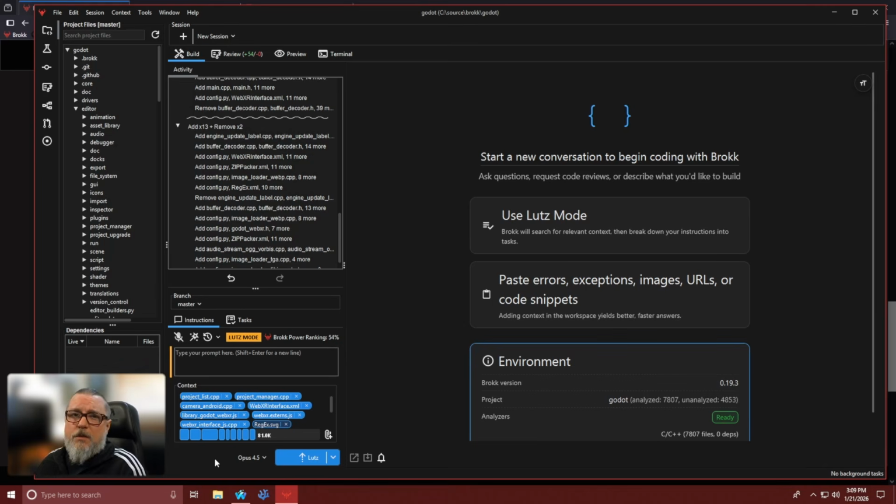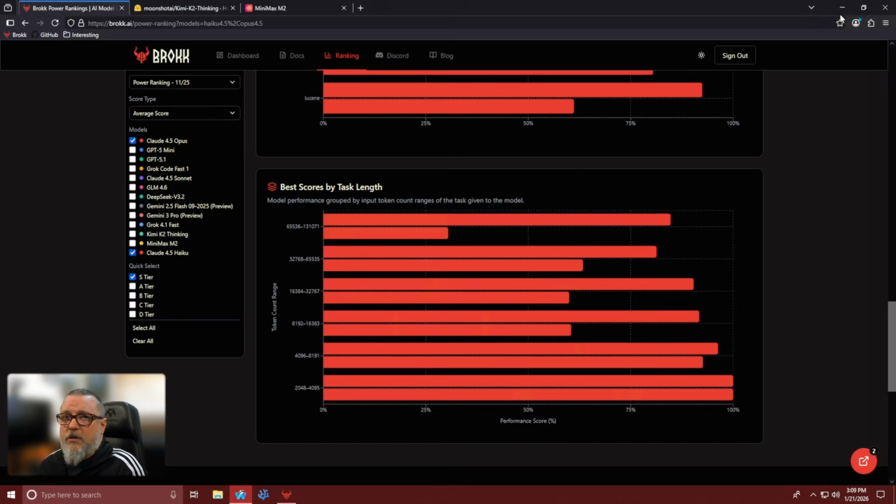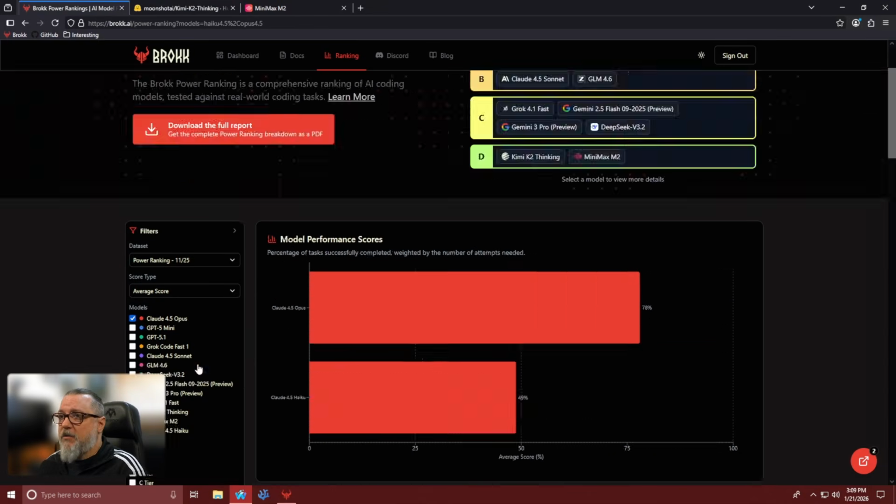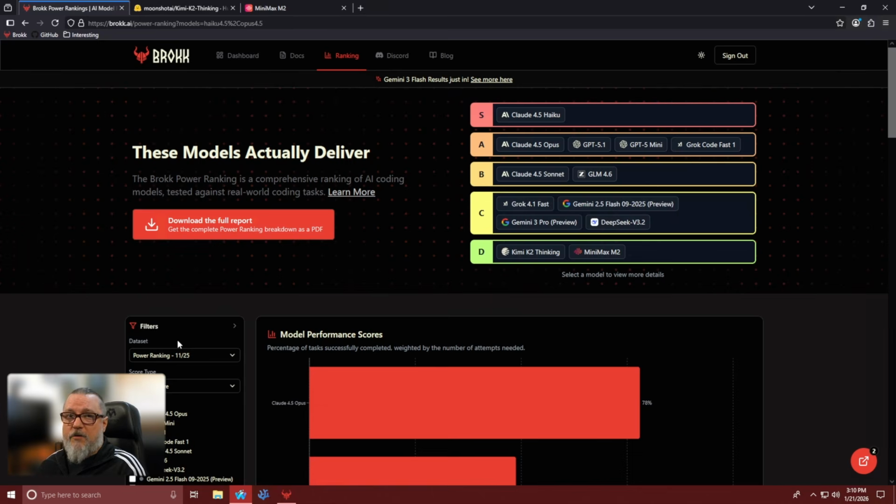Now you know the basics of the Brokk Power Ranking, which was designed from the ground up to cut through the noise of memorized benchmarks and provide you with a well-rounded vantage point for your development decisions. By integrating this real-world data directly into the Brokk editor, we empower you to choose the best models for the job. Whether you need the intelligence of Claude 4.5 Opus for planning or the incredible speed of Gemini 3 Flash for task implementation, our goal is to ensure that as models evolve, your coding harness stays ahead of the curve, giving you the most effective tools for every single session.